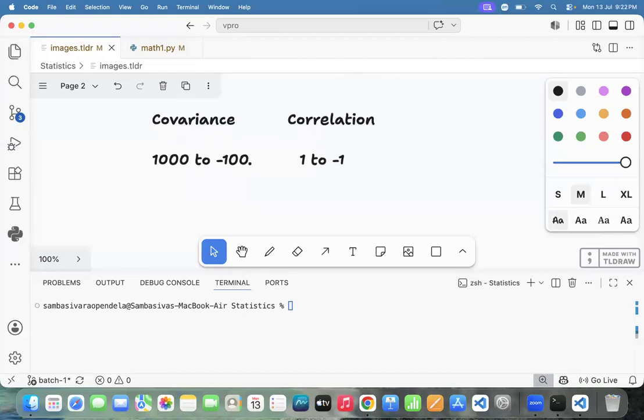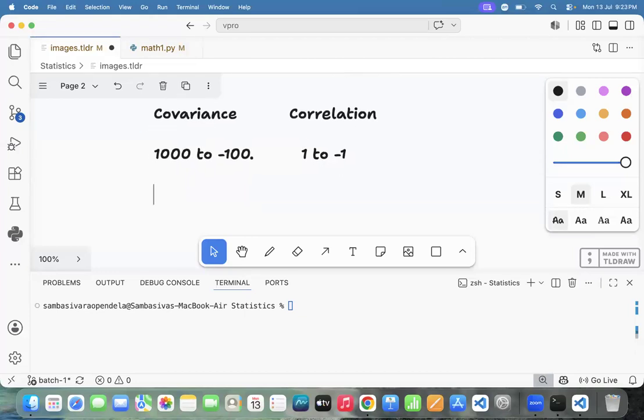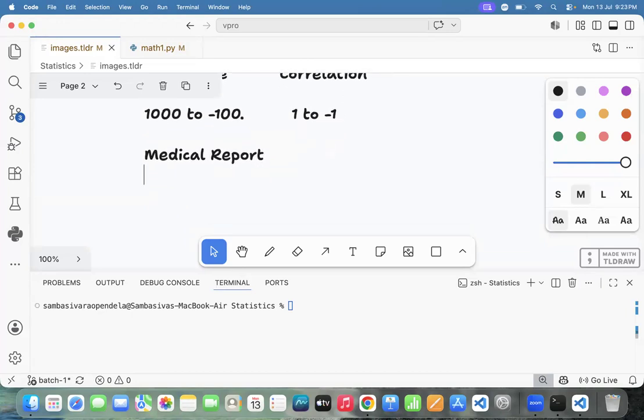For example, how you need to understand. Let me say this one. How I need to tell. For example, just take a medical report. In a medical report, like nowadays, there is a liver function test or cholesterol test or something. For example, triglycerides.